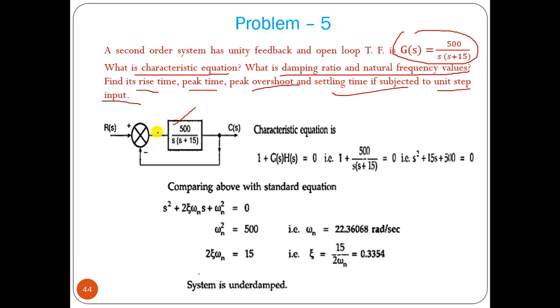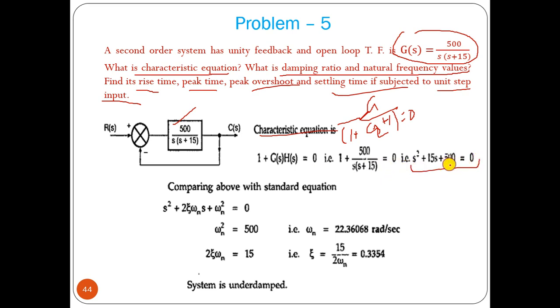The closed loop transfer function formula is G divided by 1 plus GH, and the denominator 1 plus GH equal to 0 is your characteristic equation.